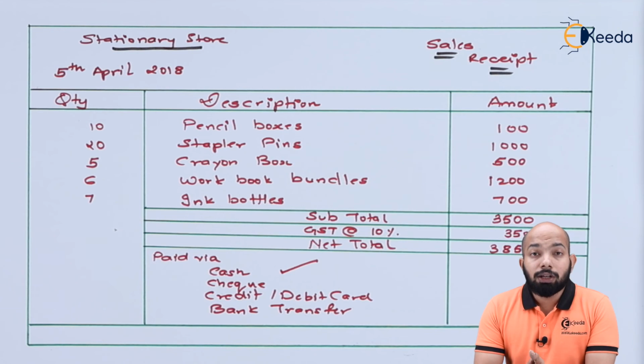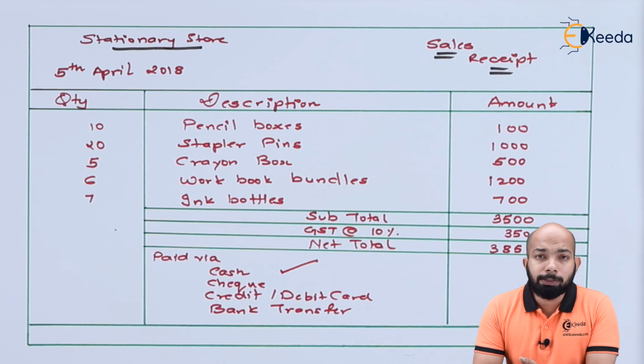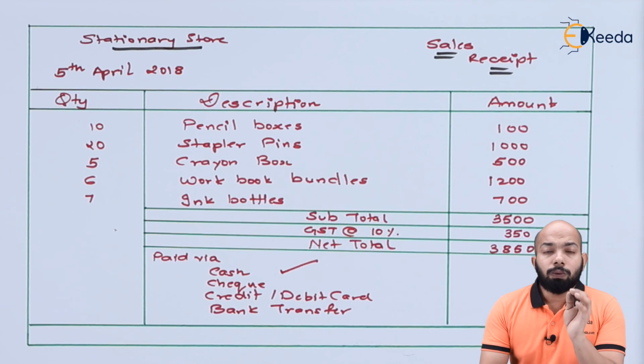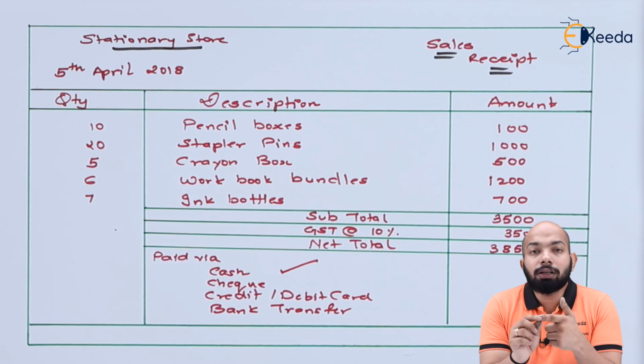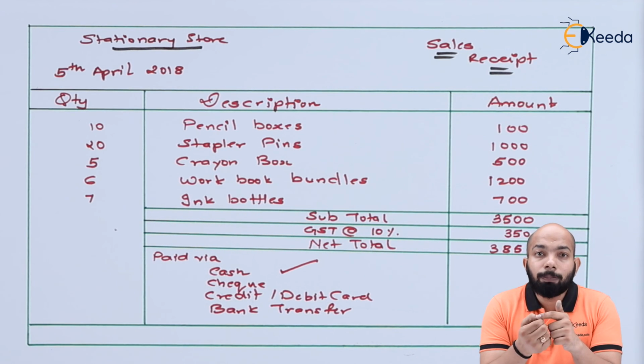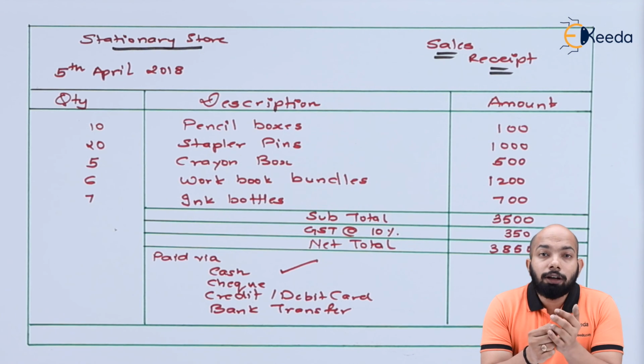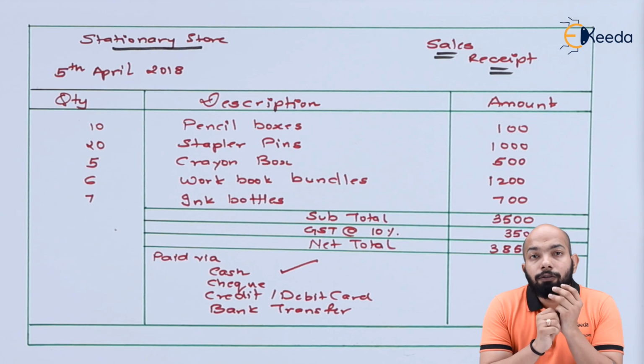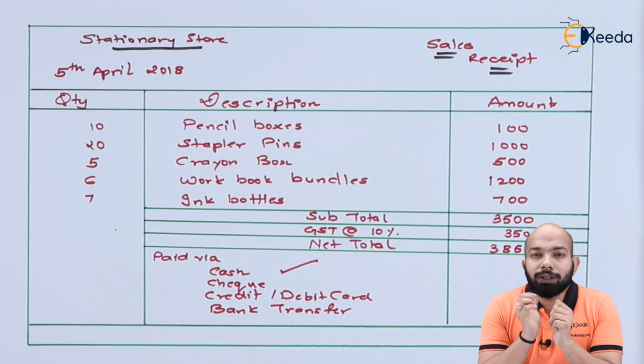So I hope this video was very clear about how a specific receipt is made and what a receipt means. It is an acknowledgement of the payment made by the purchaser, which confirms that the payment has been received from the specific purchaser. Hence, when we talk about receipts, all these details are very important.